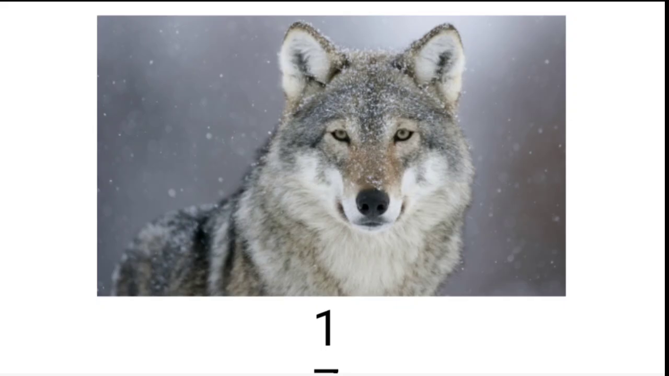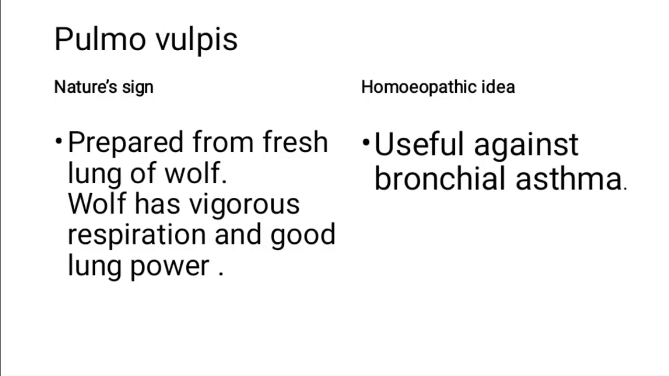So by seeing the animal, what can you guess? Yes, it is a wolf, and the medicine prepared is Pulmo vulpis. Pulmo means lungs and vulpis means wolf. Generally the respiration or the lungs of the wolf are that much vigorous that they have good power of respiration. So the homeopathic idea we are getting is that it is useful against bronchial asthma, because the wolf has good respiration and good lung power.